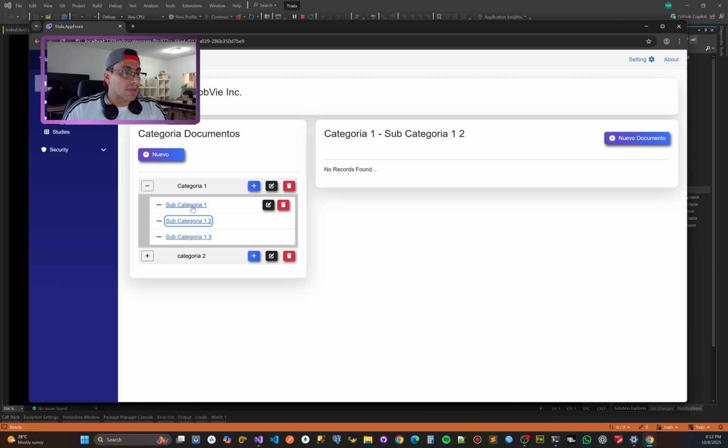What is the idea? I am still working on that part. When you press the subcategory, it goes to the backend and looks for files, and if there are files, it brings them here and shows them to the user. Then you can go to sign, make a signature for this document, or just load another document or something like that. Well, this is it.